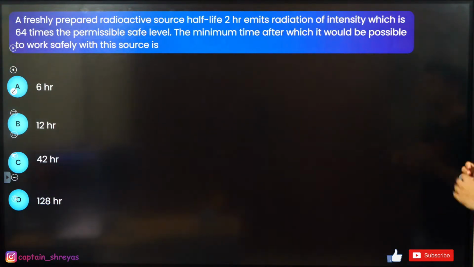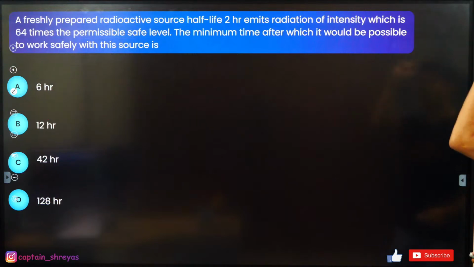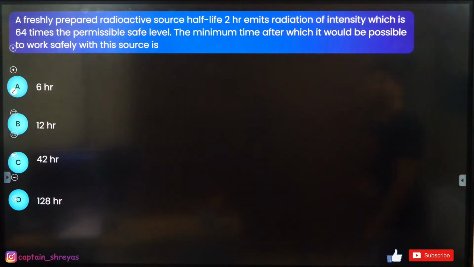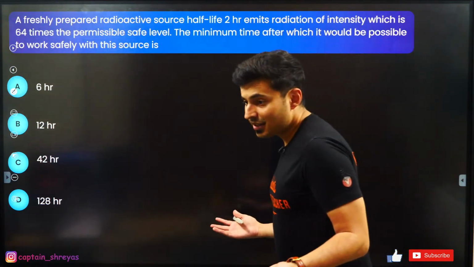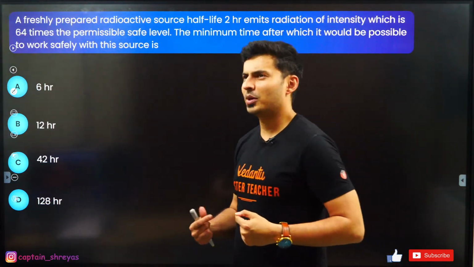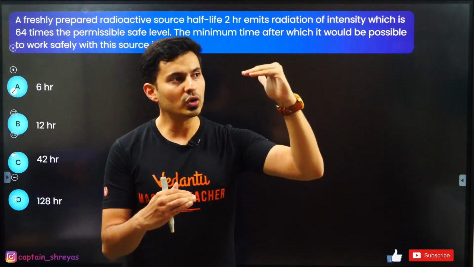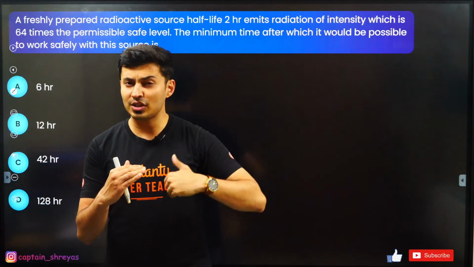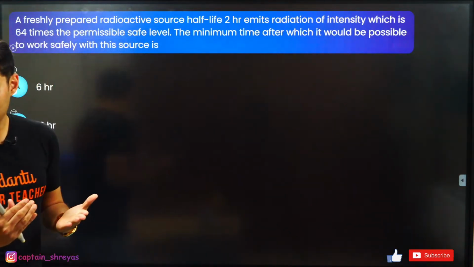A freshly prepared radioactive source, half-life 2 hours, emits radiation of intensity which is 64 times the permissible safe level. The minimum time after which it would be possible to work safely with this source is... come on, think about it. The current level is 64 times higher, so the radioactivity has to decrease 64 times, only then it is safe. How long do you think you will have to wait?